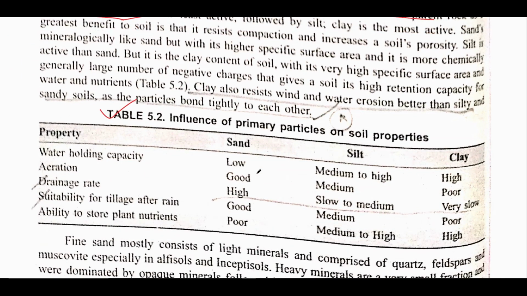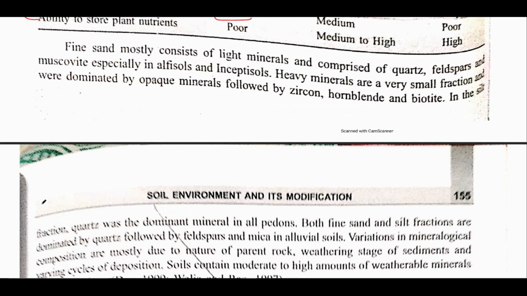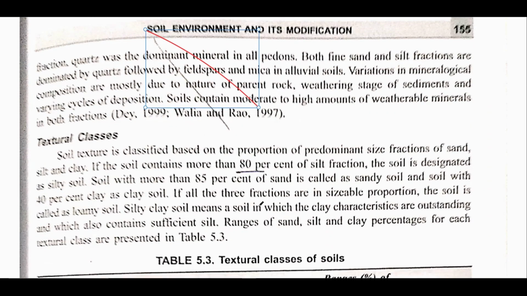Now this table is very important for understanding purposes. Sand has a very low amount of penetrating capacity. This is because it has a high amount of macropores and low micropores, meaning there is not a balanced ratio of both. Because of this there is a high amount of aeration. The drainage rate is also good, and the suitability for drainage is also good in the case of sand. This is basic understanding. For understanding purposes, one can easily go through the table and understand what has been written. After that you can skip this.